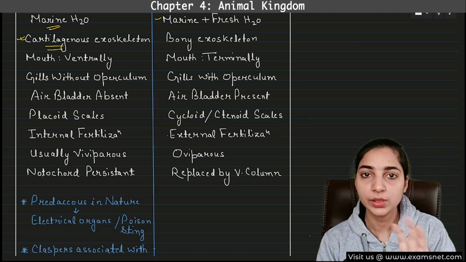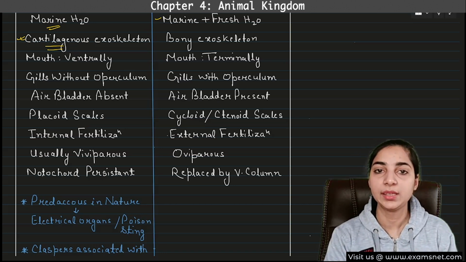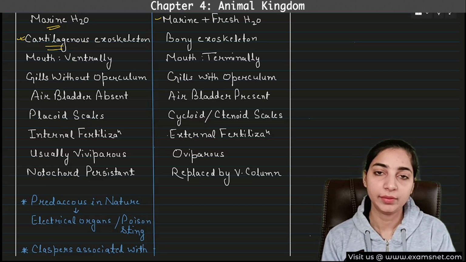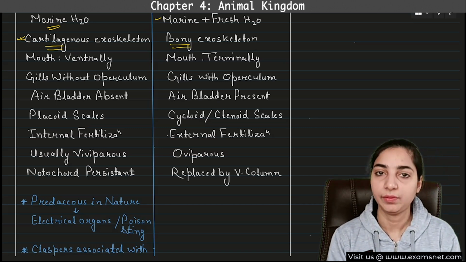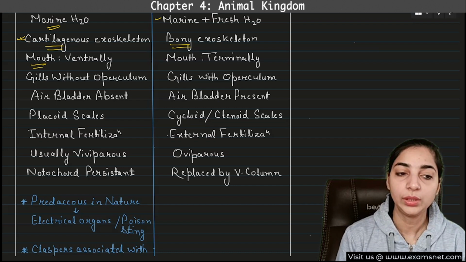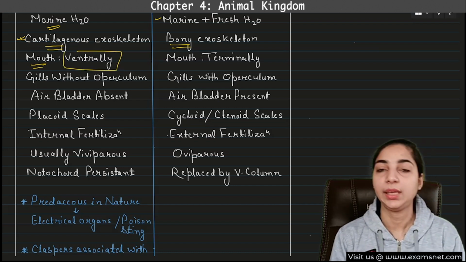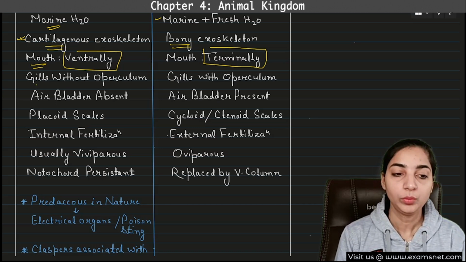Chondrichthyes, the word chondro is related to cartilage. So they have a cartilaginous exoskeleton, whereas the Osteichthyes are having the bony exoskeleton. So the exoskeleton is very different in these two classes. Then in Chondrichthyes, mouth is located ventrally, whereas in the Osteichthyes, mouth is located terminally. Then what about gills?